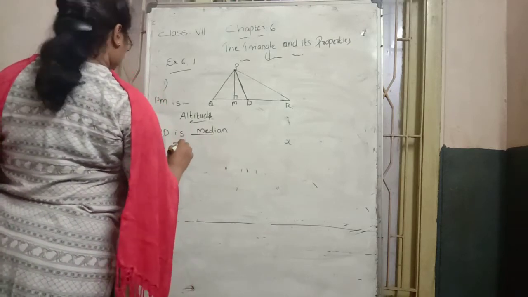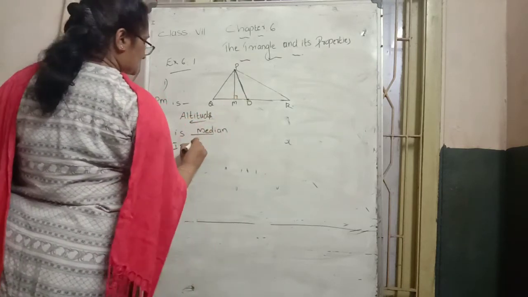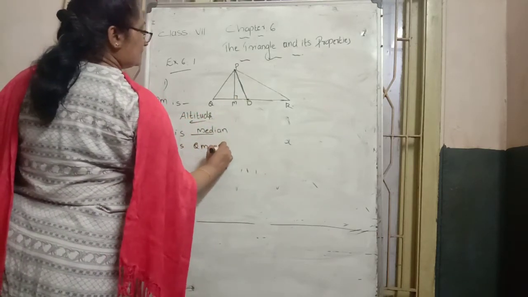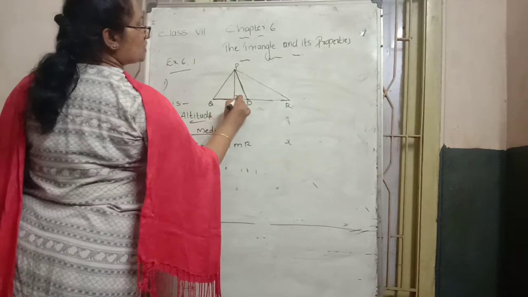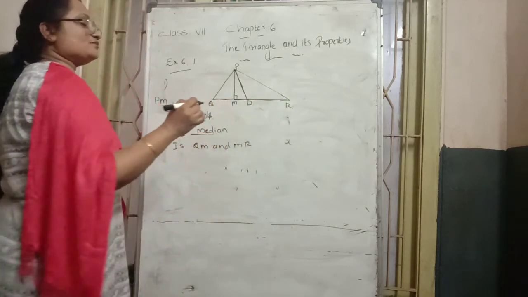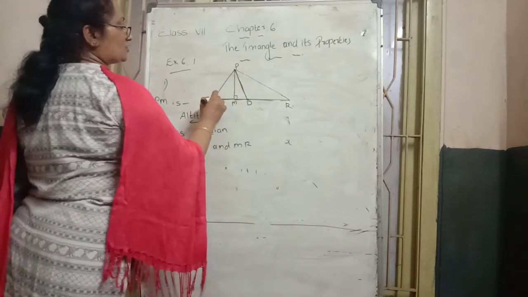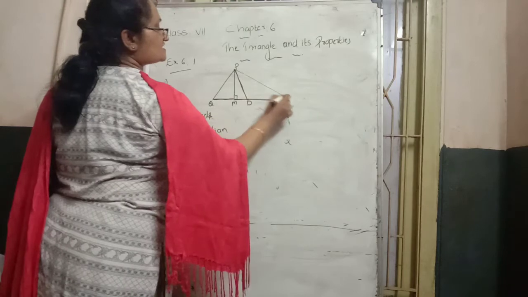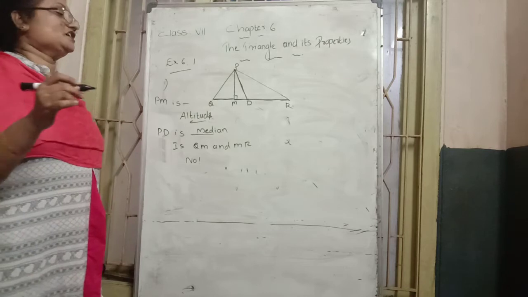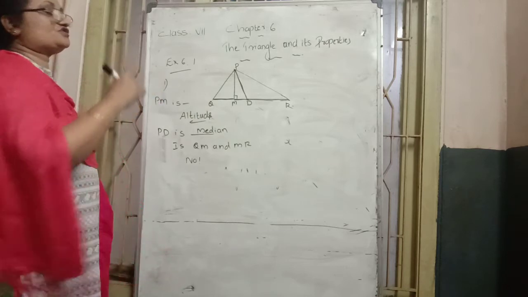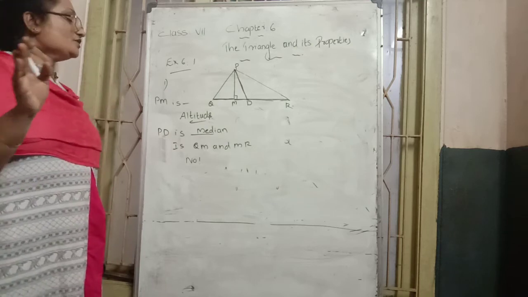Then the question asks, are QM and MR equal? Look at the diagram. QM is this much only, but QR is this much long. Are both equal? No. The answer is no, it is not equal. QM is this much length, and MR is this much length. That's why we can say QM and MR are not equal.